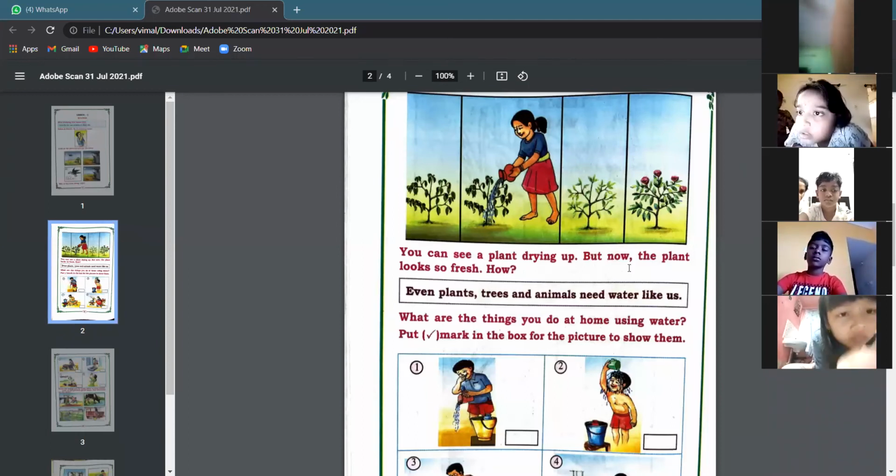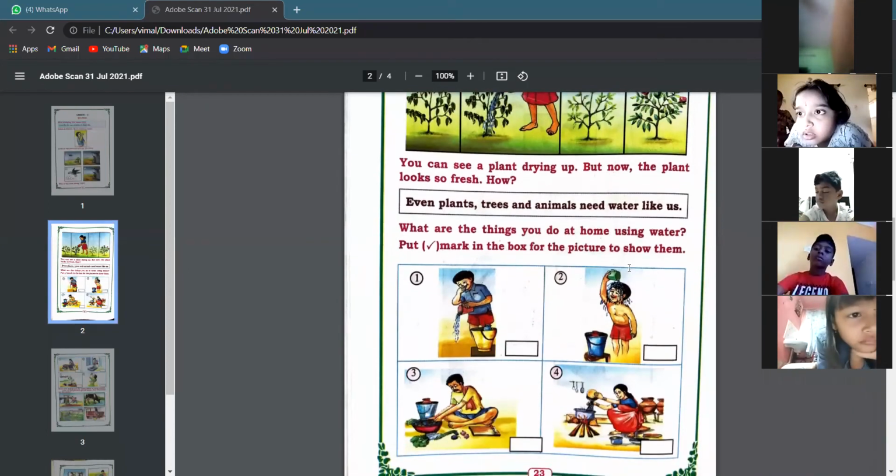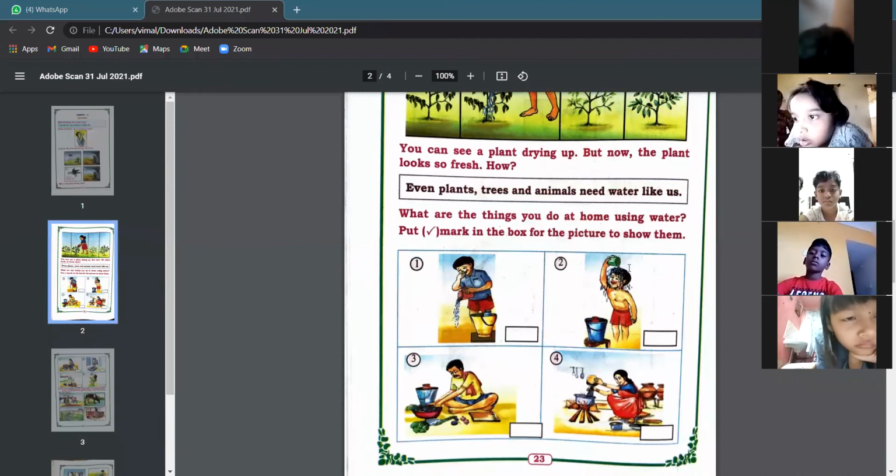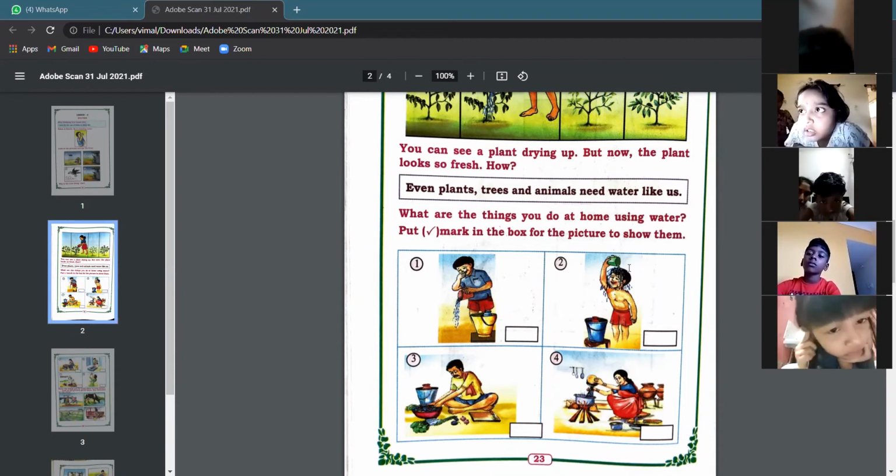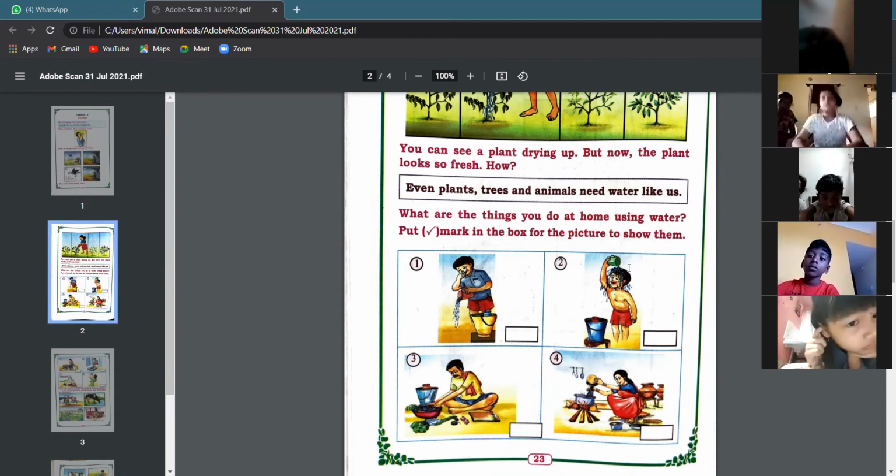Okay, now in the below picture, you have the next 4 pictures given here. What are the things you do at home using water? Since you do not have your textbook with you, you can just listen to what I'm telling. Later on, you can answer. Okay, you've already given me the answers over here.